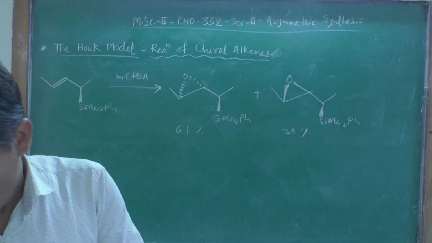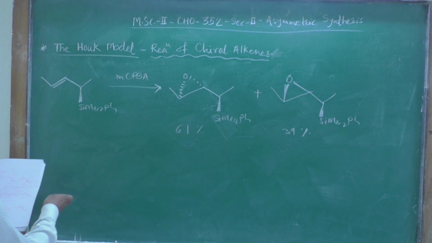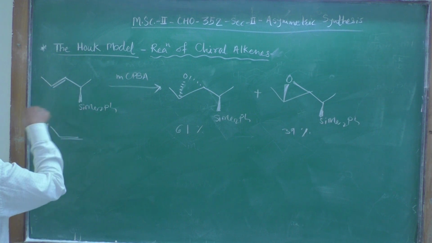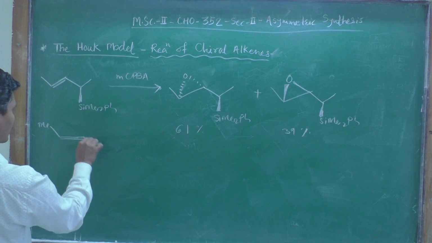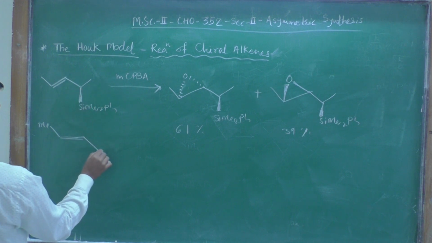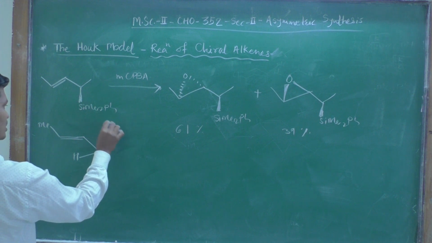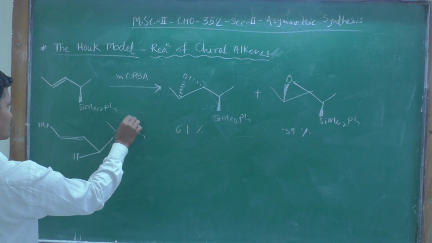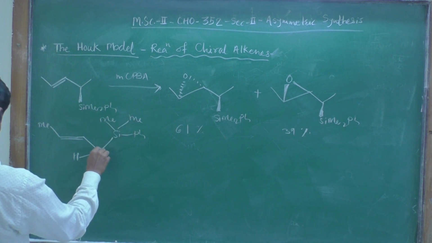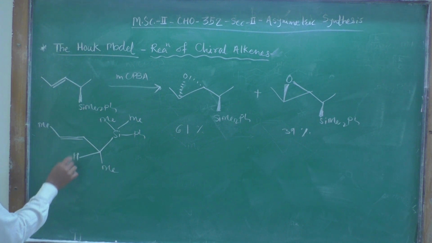Now we will explain this by using the Houk model. So this is methyl, carbon-carbon double bond, then the alpha carbon atom, then there is one hydrogen atom, so the hydrogen atom will come here, and this SiMe2Ph group will go on the top face, or you can write it in short. And this is the methyl group. So this will be the stable conformation.